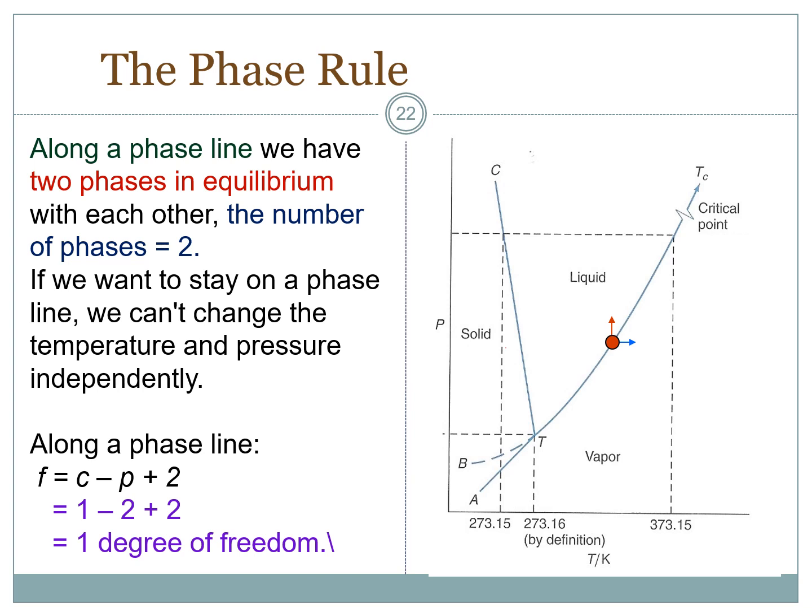So along a phase line, we have two phases in equilibrium. For example, this one, liquid and vapor in equilibrium. So the number of phases will be 2. If we want to stay on a phase line, we can't change the temperature and pressure independently. So along a phase line, the degree of freedom will be number of components 1 minus the number of phases 2 plus 2. So it will be equal to 1 degree of freedom.